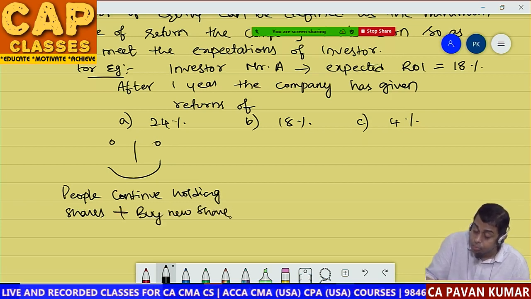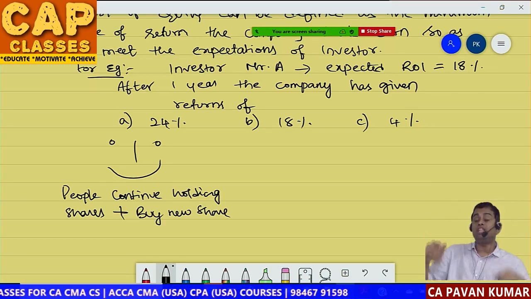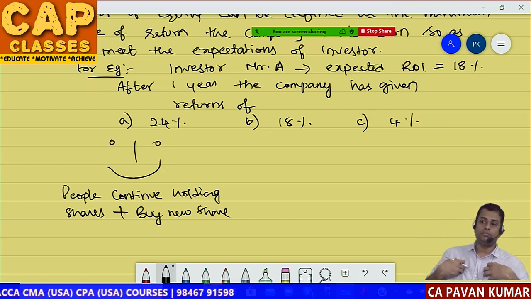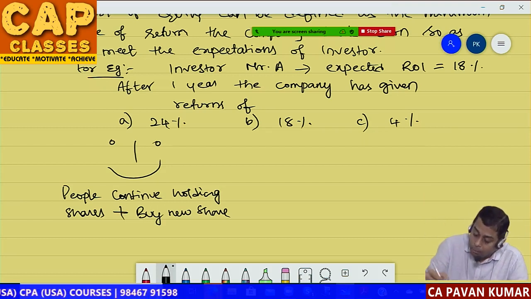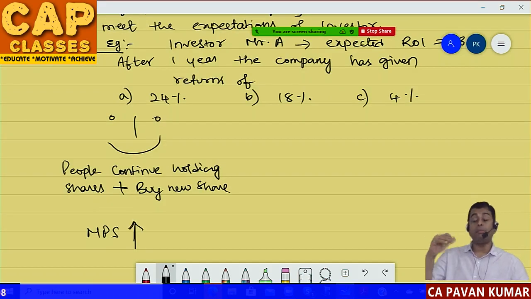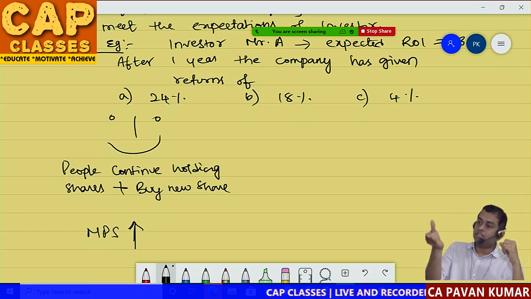Previously I had 1000 shares in this company. Now I'll buy another 1000 shares. Why? Because the company is earning more money. So now the market price of share increases, because shareholders are happy and buying. When more people are buying, demand will be more, so price will increase.